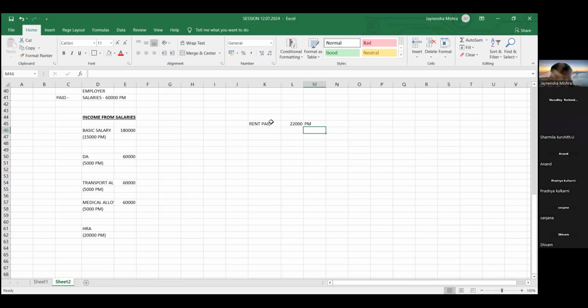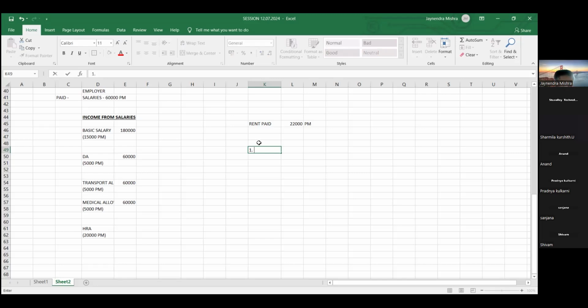We would have taken some property on rent, and there is a rent agreement for it, friend, a leave and license agreement. And the owner, to whom we pay rent every month, the owner can provide what? Owner can give you what? You can say a rent receipt. So the employee has submitted a proof that he is paying the rent. So friends, whatever HRA we are paying, that is not fully taxable. Certain exemptions are allowed. Now try to understand this calculation.